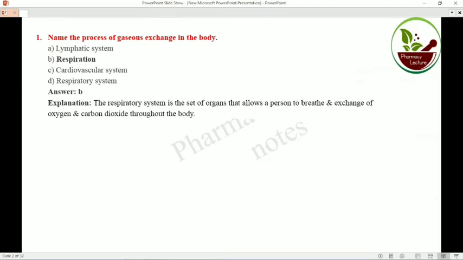So first, name the process of gaseous exchange in the body. So in the human body, how are the gases exchanged? That means through respiration. The process is called respiration. And we have already studied that the respiratory system is the set of organs that allow a person to breathe, where the exchange of gases, oxygen and carbon dioxide, throughout the body is called respiration. That means in the respiration process, gases are exchanged throughout the body. This is question number 1.